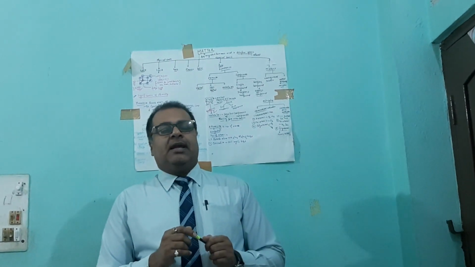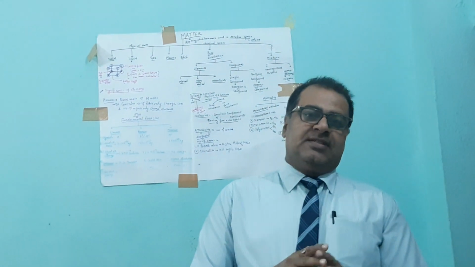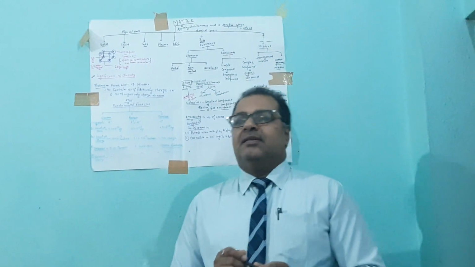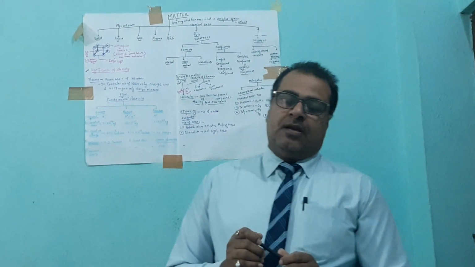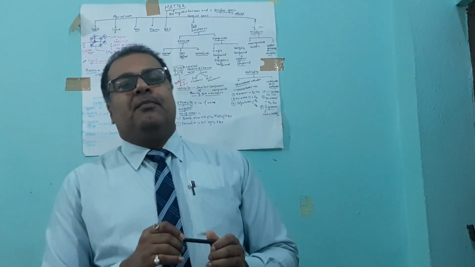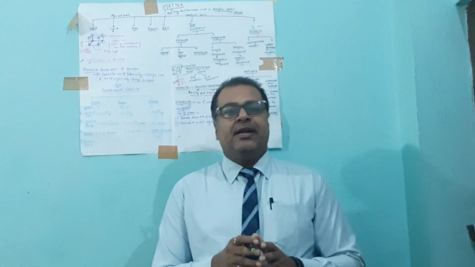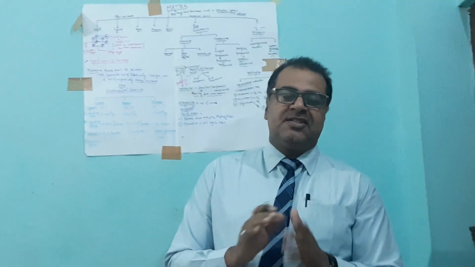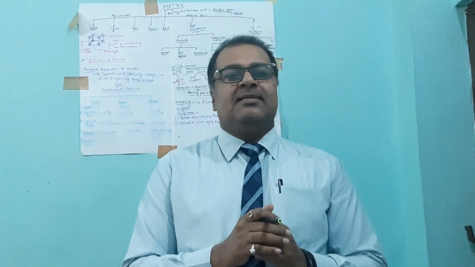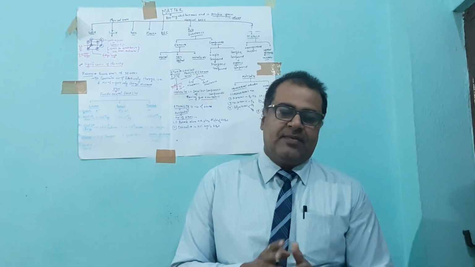So this chapter is the basic concepts of chemistry. This chapter deals with the basic concepts of chemistry. So first of all, what is chemistry? Chemistry is the branch of science which discusses the chemical properties, chemical composition, structure, functions, and usage of chemical substances or matter. And this is the simplest definition of chemistry.